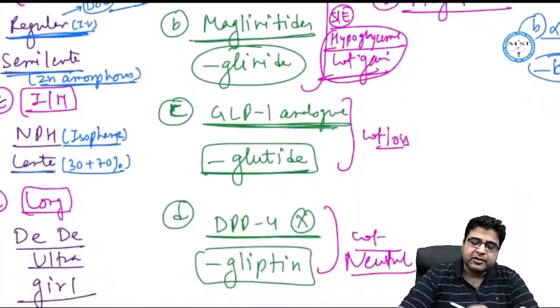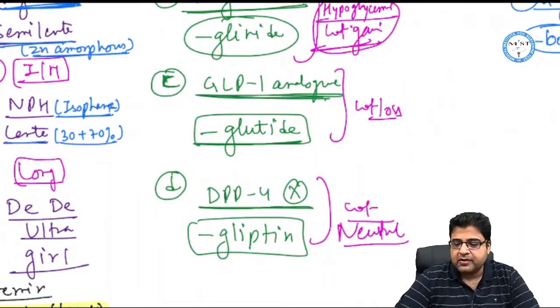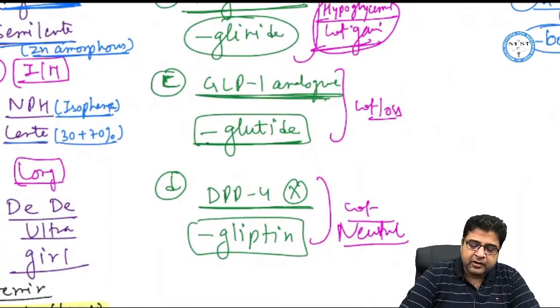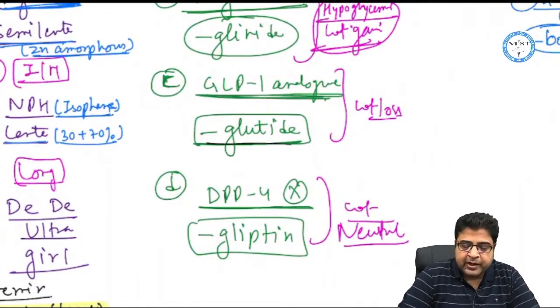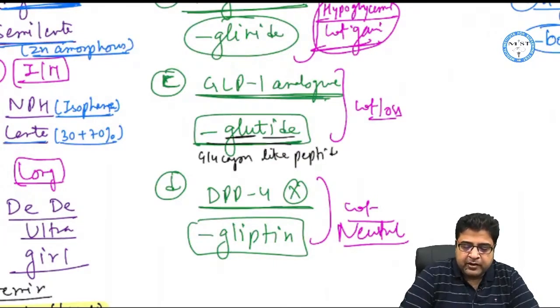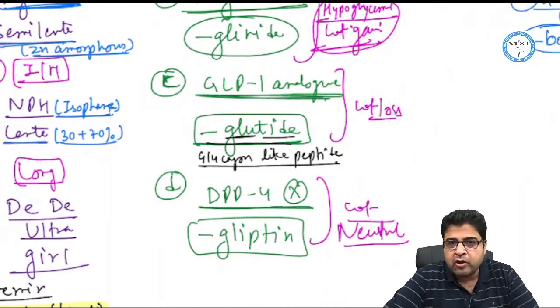Now we have the drugs which are known as GLP-1 analogs. All these medicines have the word glutide in their name. From this glutide you can remember these are the glucagon-like peptides. G stands for glucagon-like. So they are the GLP-1 analogs, glucagon-like peptide analogs. Examples are liraglutide, semaglutide.